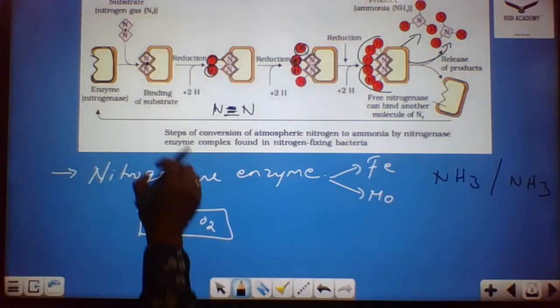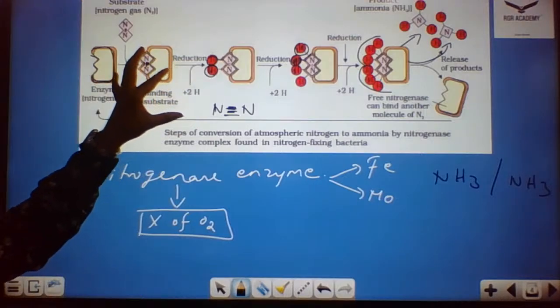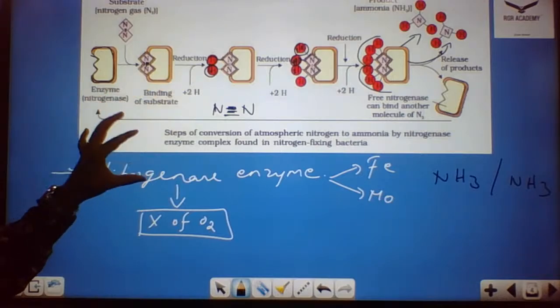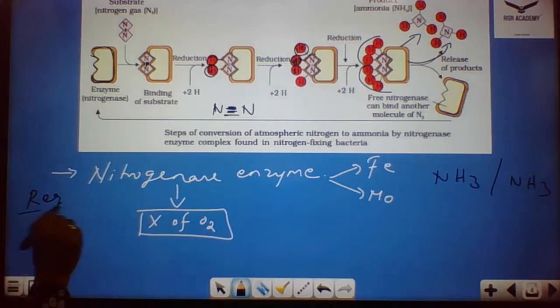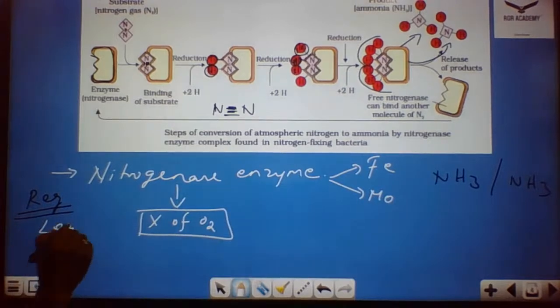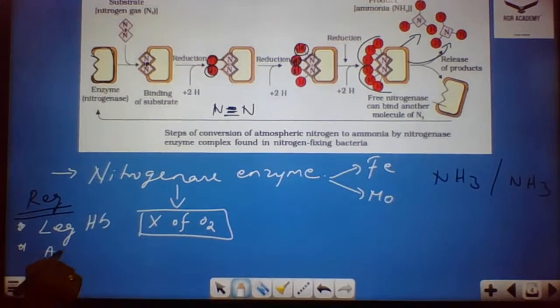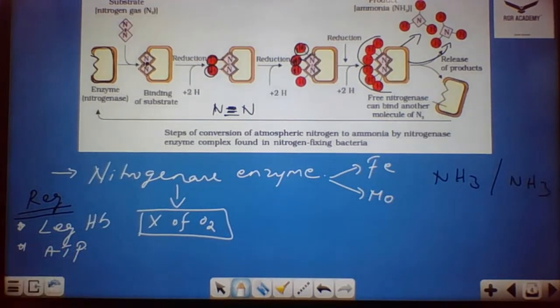So how is it happening? By means of the nitrogenase enzyme going through stages. What are the stages here? You could see the nitrogenase has 2 components, the iron protein and the molybdenum-iron protein. And what are the requirements for this nitrogenase enzyme? It requires leghemoglobin, and also it requires adenosine triphosphate.